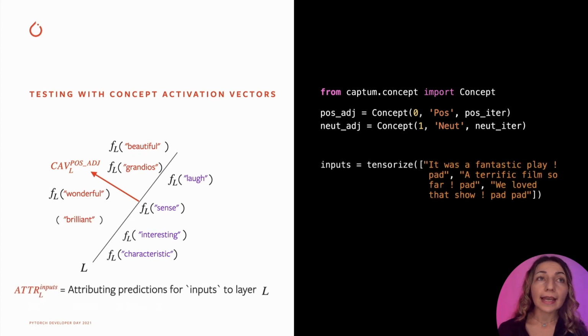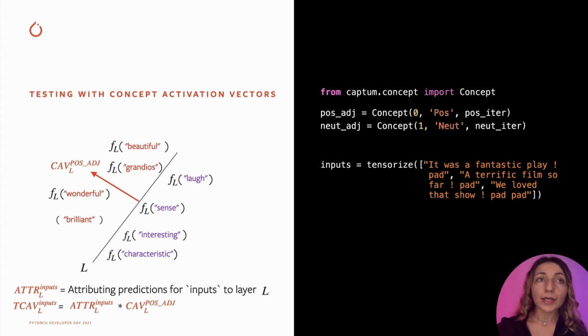We can then take any text example, in this case movie rating review, as inputs and measure model sensitivity to our positive adjectives concept when making prediction for the inputs. To do so, we would need to compute the attribution of our input prediction with respect to selected layer L, for which we already computed the CAVs. And then we will compute the dot products between the attribution and CAV vectors. This gives us an importance score of concepts when making predictions on inputs for a given layer L.